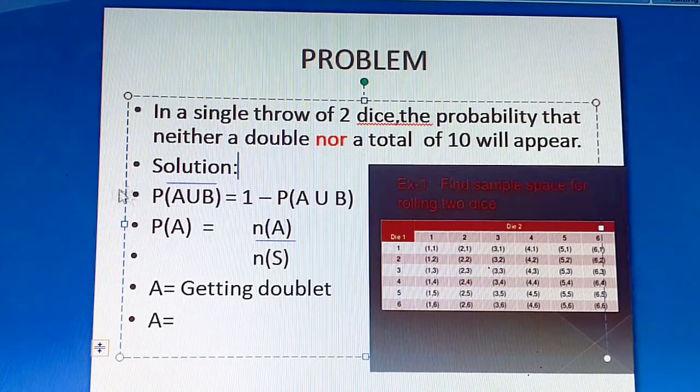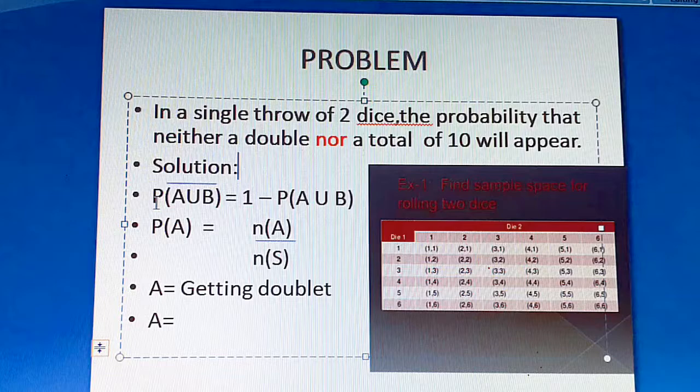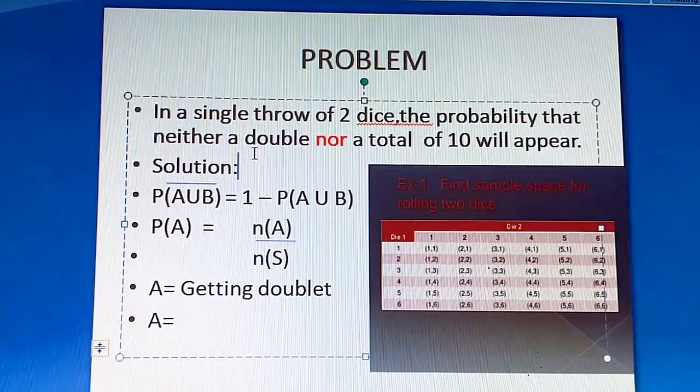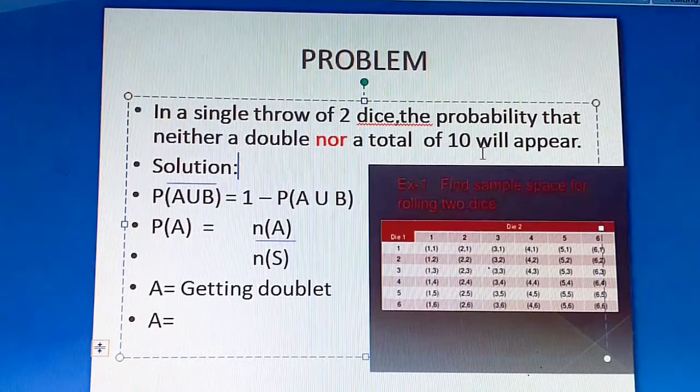Here also there are 2 events happening. One is doublet, another is total of 10. First we'll find the probability of success, and then finally we will find the probability of not getting a doublet and not getting a total of 10. Understand the question. Each and every question will be totally different. You have to understand the problem.